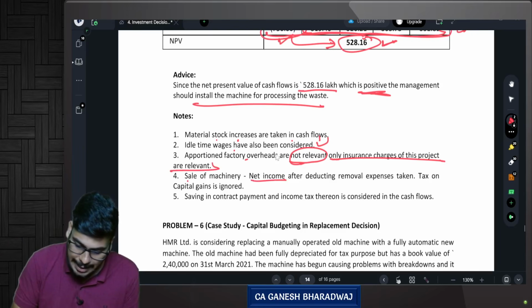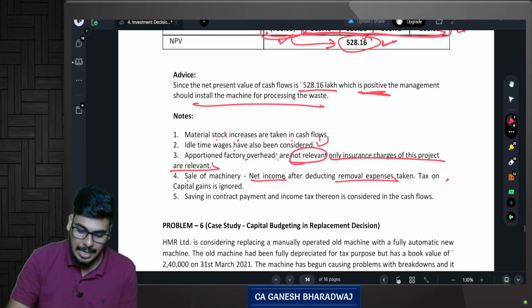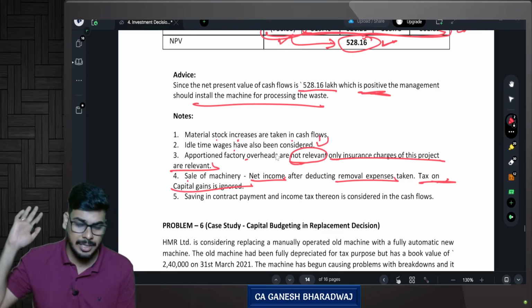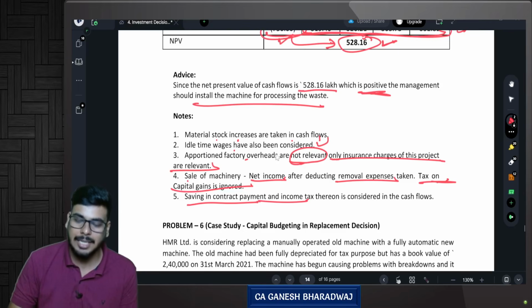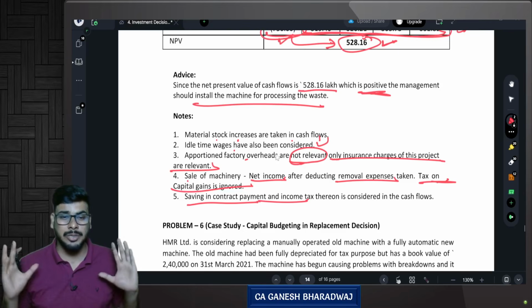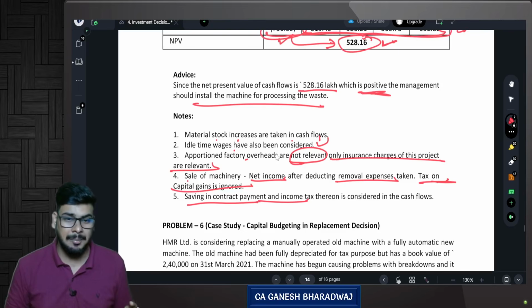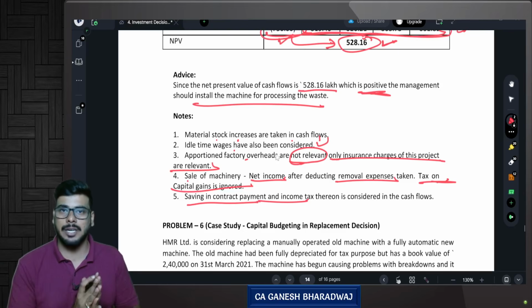Sale of machinery, net income after deducting removable expenses are taken, and tax on capital gains has been ignored. This has also been considered. And then savings in contract payment and income tax thereon is considered in the cash flows. So all these are notes that they have given. This is a study material sum, and I'm expecting this kind of question in exams.